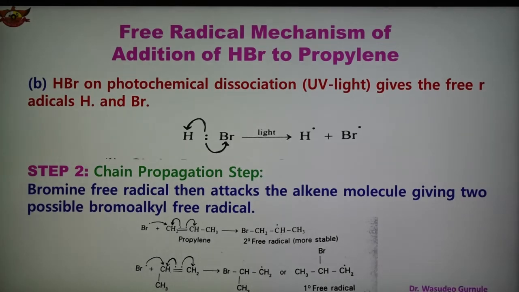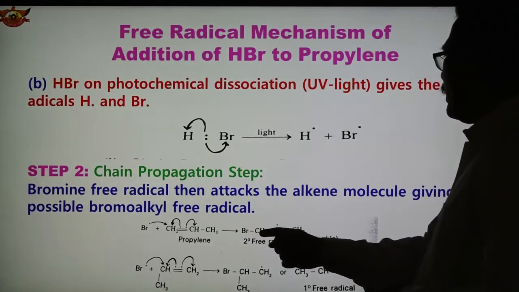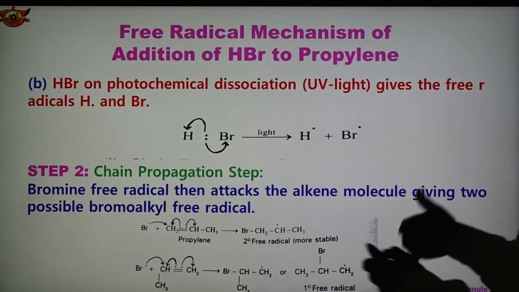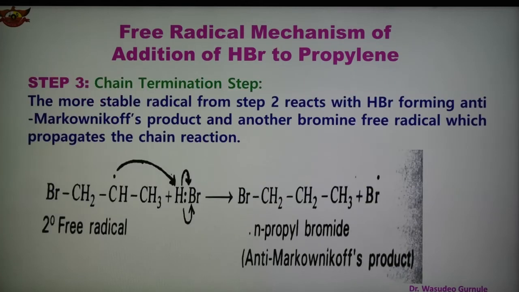free radicals, and the addition of propene and then bromide, again propene and bromide is taking place, the chain gets formed and the propagation step takes place in the second step. So this is one molecule, we get this one, another reacts with the bromide and again we get a free radical, another propylene molecule reacts, so chain propagation can take place one by one. So in this way we obtain the second step, and now in the third step chain termination is taking place.